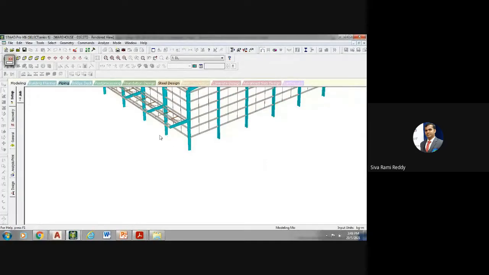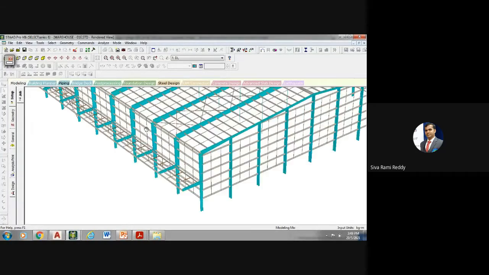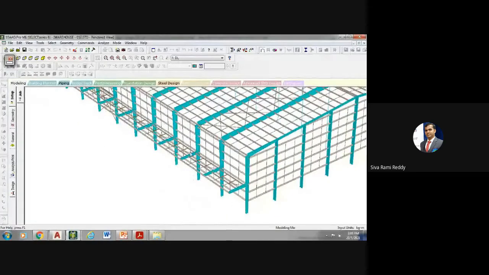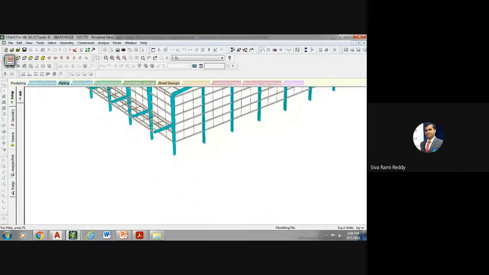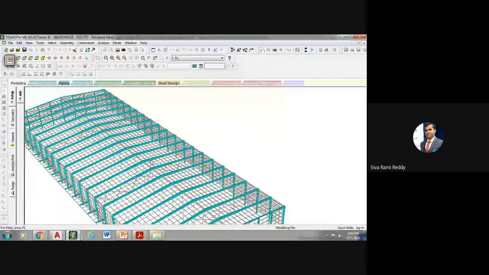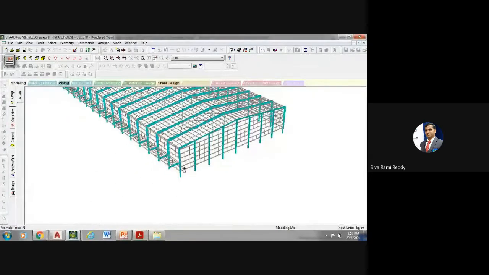When vehicles come and start unloading, when rain comes, this has to be covered, right? That is why a cantilever projection is provided here. When a vehicle comes, it can automatically unload the material without getting any damage. So this is how it looks in STAAD Pro.